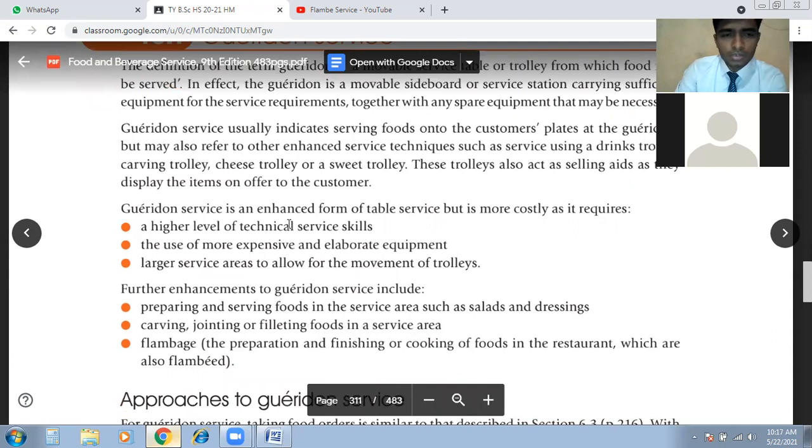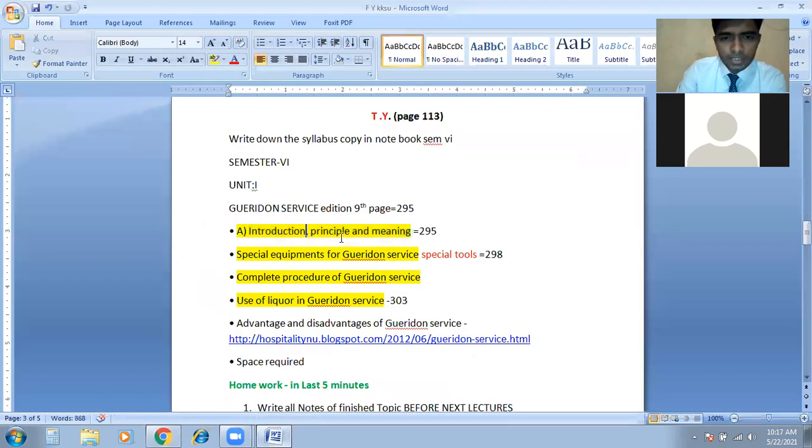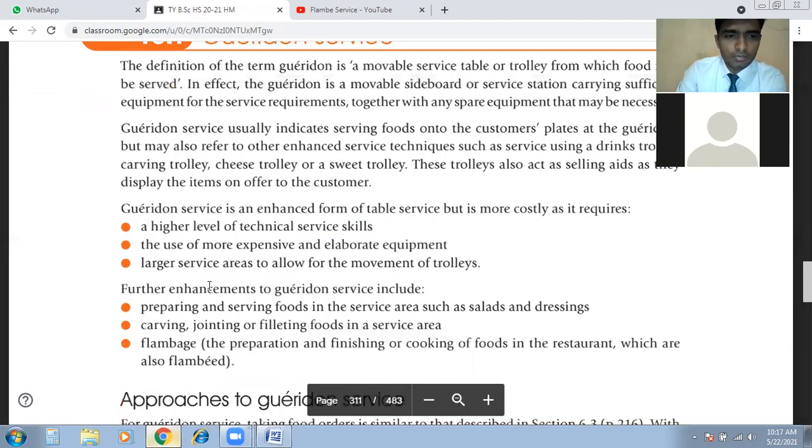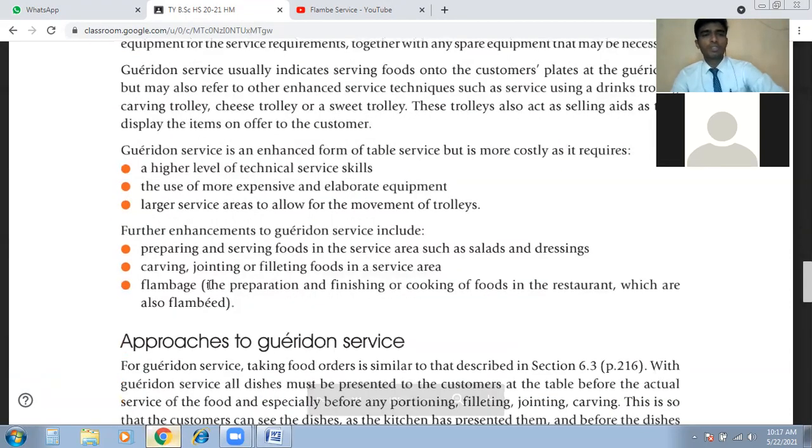This is the introduction. Now the next part is principles and meanings. Garrison service is an enhanced form of table service but is more costly as it requires more. So Garrison service is more costly, and it is actually a stable service. You have seen the video, it's a movable trolley, a movable table.